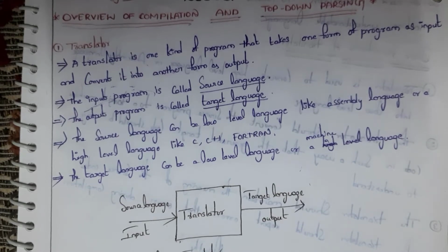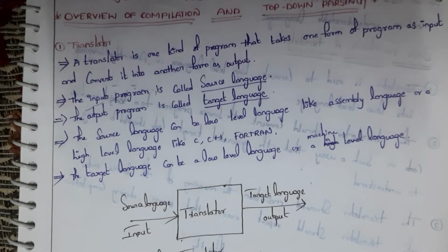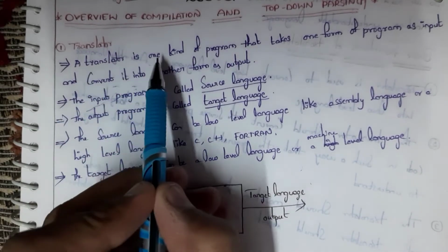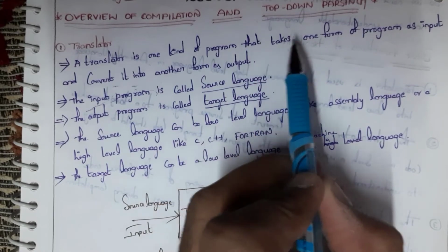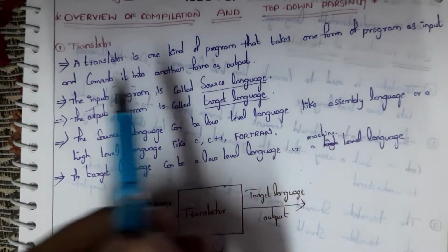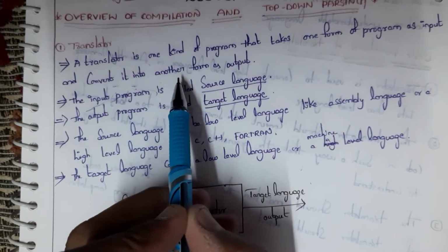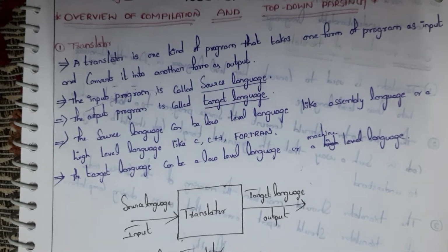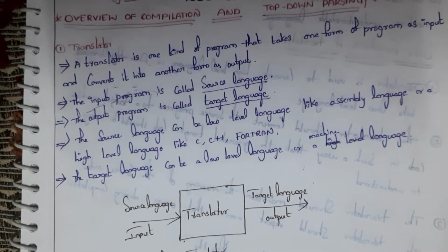Let's start our video. What is translator? A translator is one kind of program that takes one form of program as input and converts it into another form as output. I will give an example so that you can clearly understand what is translator.